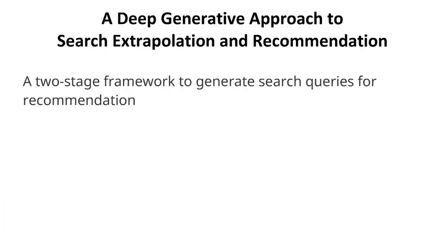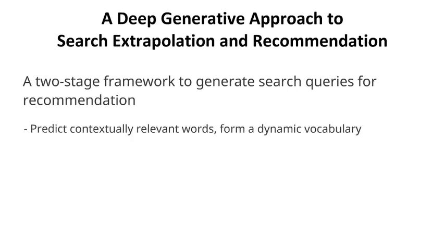In this work, we tackle these challenges by proposing a two-stage generative framework. In the first stage, the main idea is to predict what words might appear in the output. We call these relevant words. They constitute a dynamic vocabulary which contains different words for different inputs.